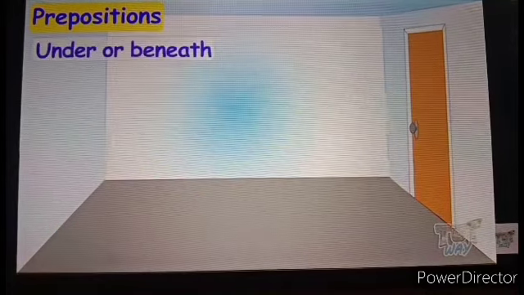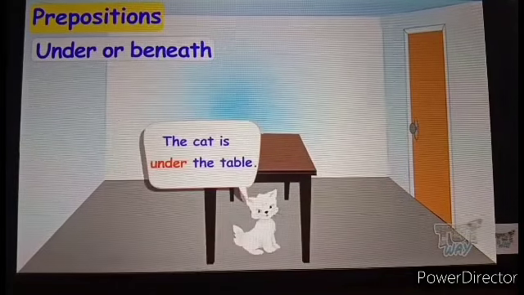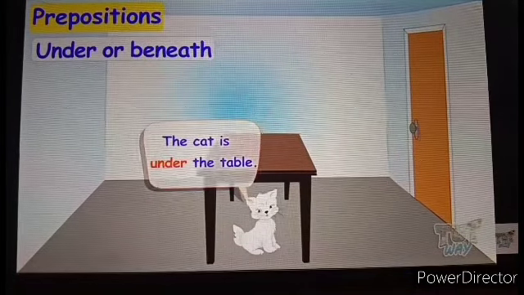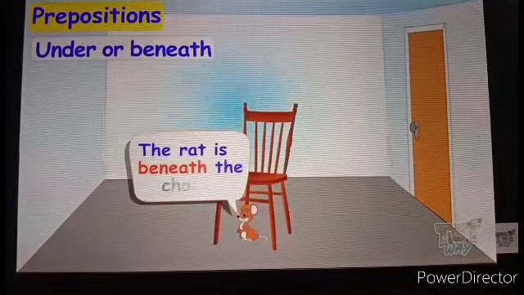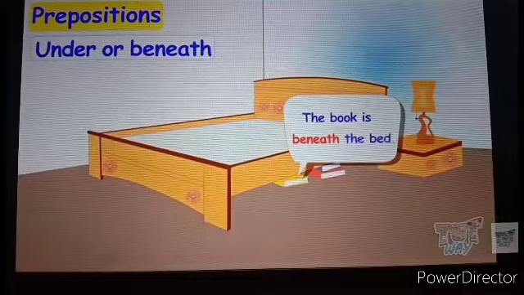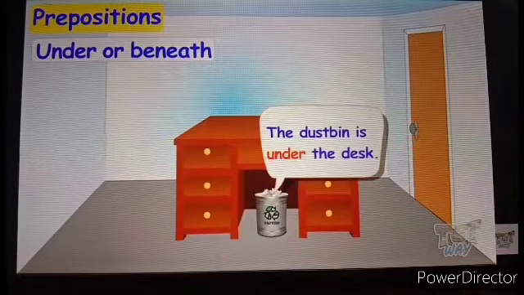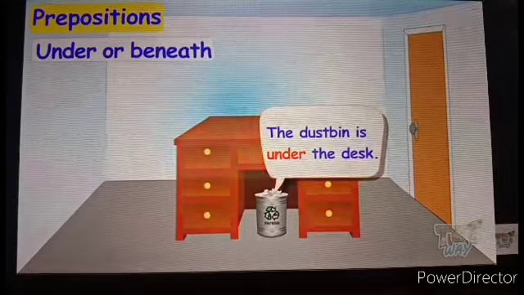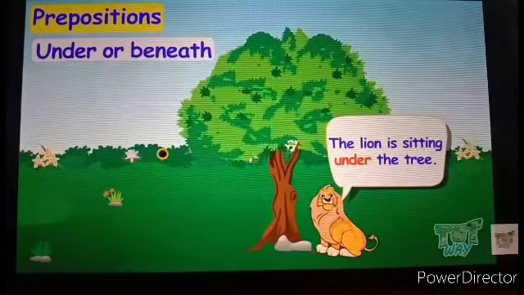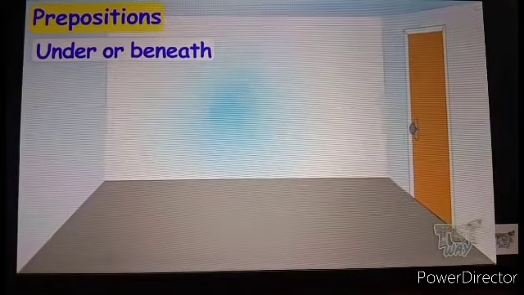Under or beneath. The cat is under the table. The rat is beneath the chair. The book is beneath the bed. The dustbin is under the desk. The lion is sitting under a tree. So these are all examples.